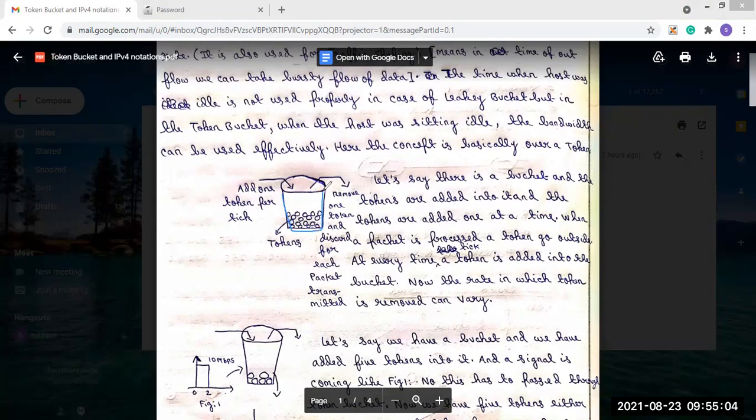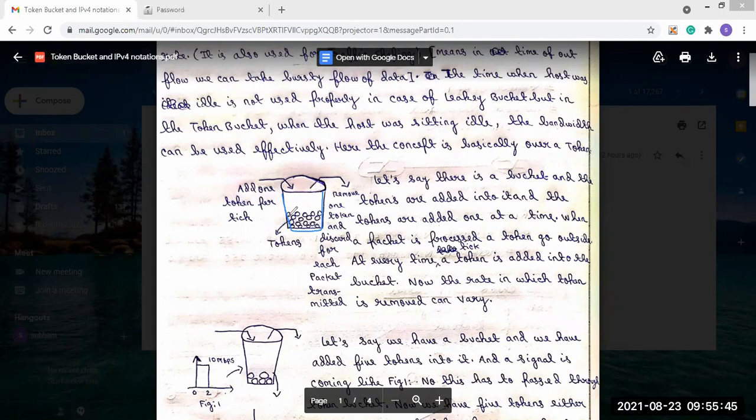Now let's say there is a bucket and the tokens are added into it, one by one. When a packet is processed, a token goes outside. So in this bucket we have added the tokens one by one, and when the packet is processed, the token goes outside.